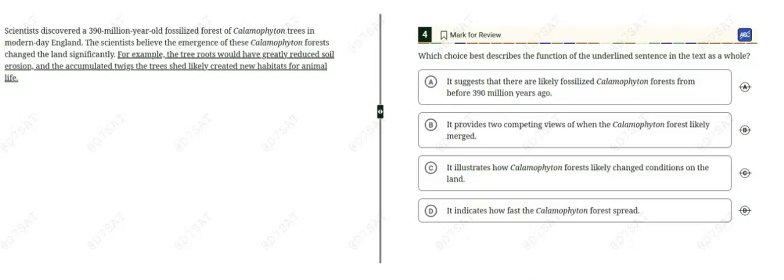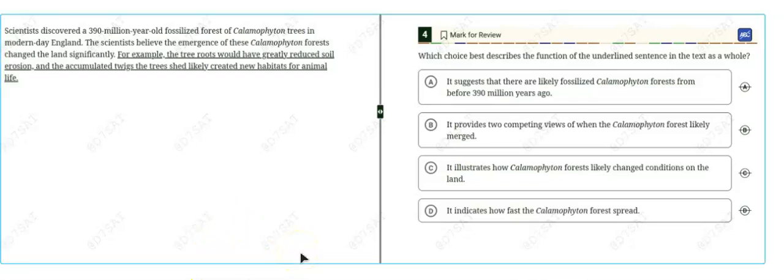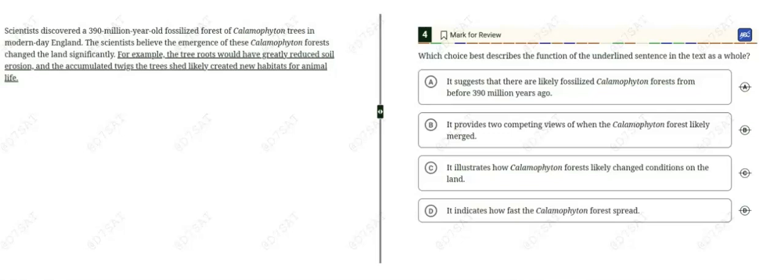So now let's look at the answer choices and try to find the matching one. Choice A says it suggests that there are likely fossilized sea forests from before 390 million years ago. No, it's not telling us whether the sea forest or other fossilized forest exist before this year ago. It's just telling us what would happen if this forest exists. So we can cross out choice A confidently. It doesn't make sense.